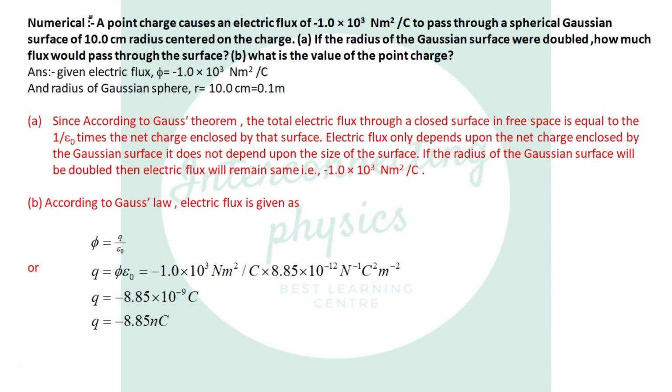So number 1, let us say a point charge causes an electric flux of minus 1.0 into 10 to the power 3 Newton meter square per coulomb to pass through a spherical Gaussian surface of 10 centimeter radius centered on the charge. Okay, so what is given?